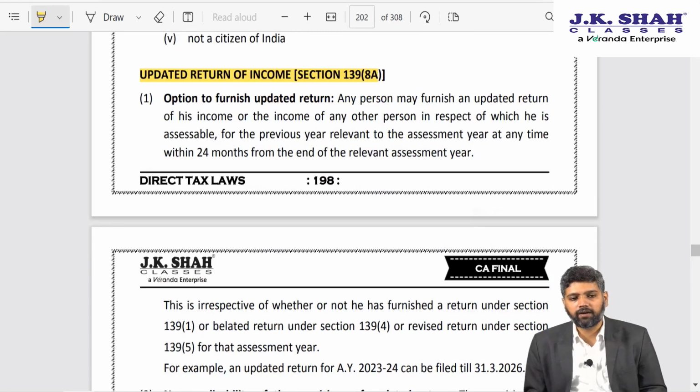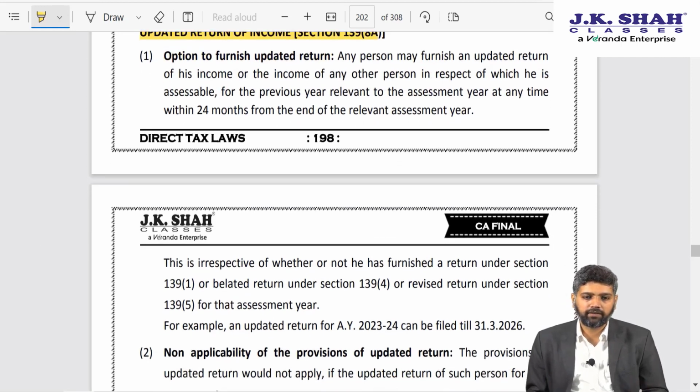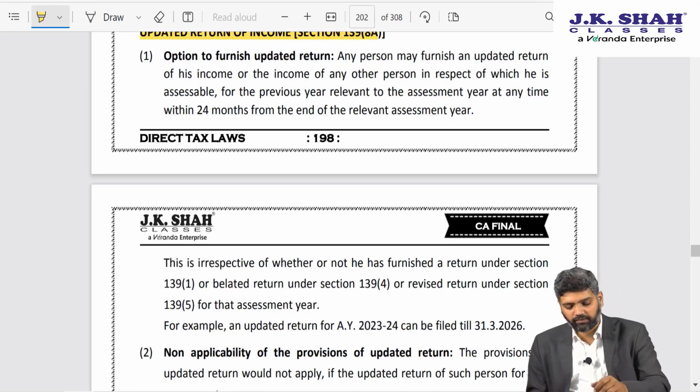Next is updated return of income. This concept we have covered in detail during our lectures. Just as a recap, I have told you that the revised return of income or a belated return of income can be furnished maximum up till 3 months prior to end of relevant assessment year.